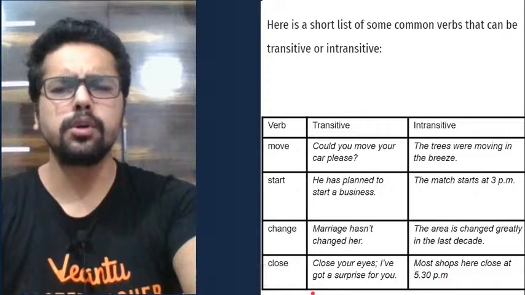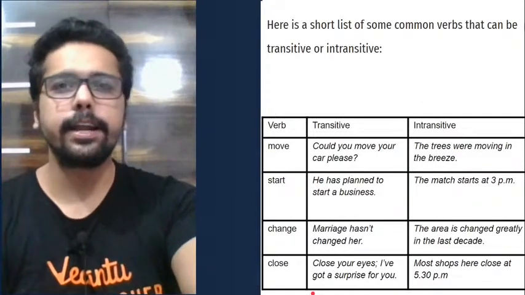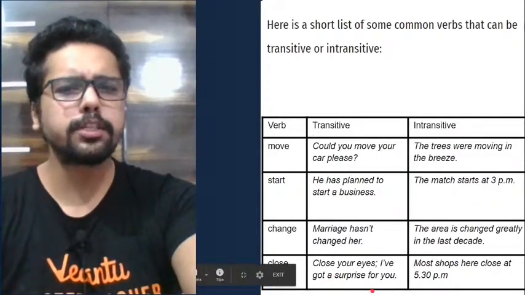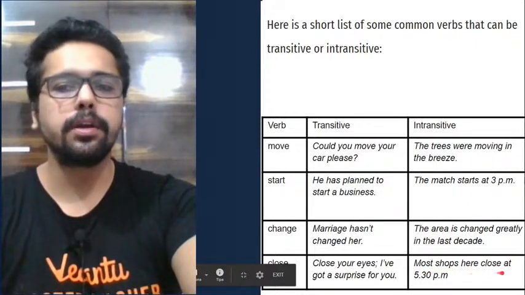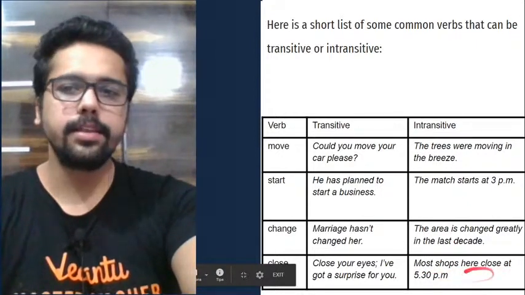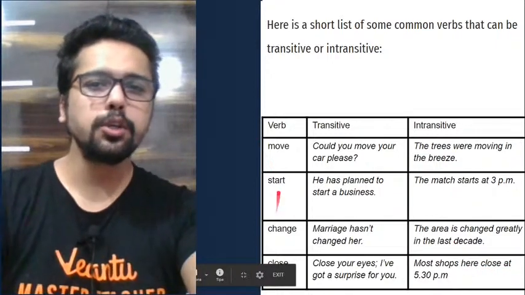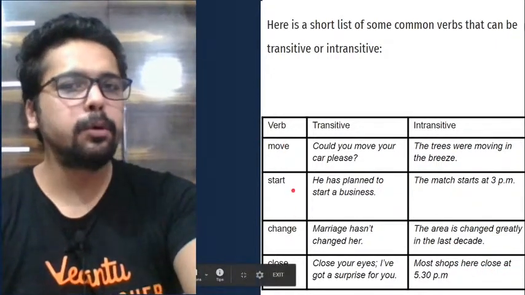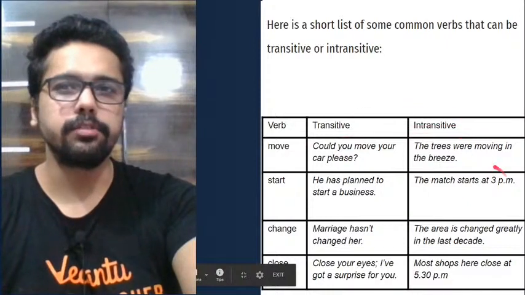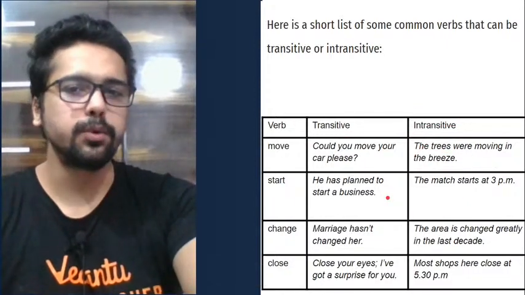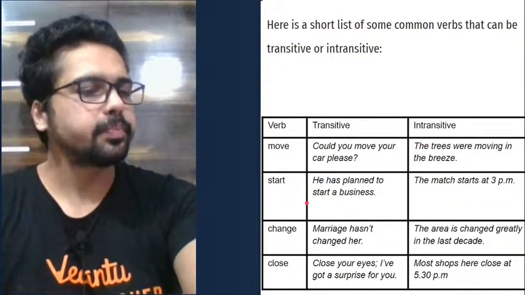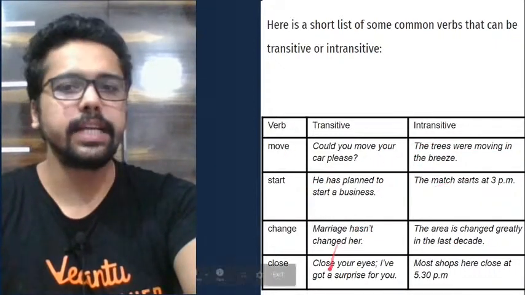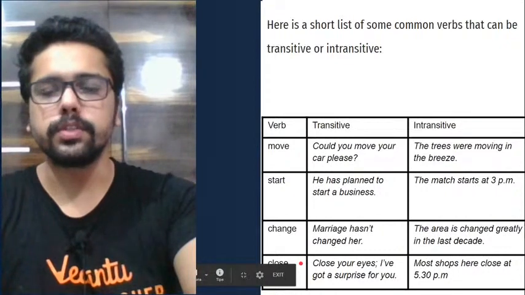Look at the last one. Close your eyes. So when you say close your eyes, of course, eyes is directly the object here. I have got a surprise for you. Or most shops here close at 5:30 p.m. Here there is no object. So the same verbs can be used transitively and intransitively both. It depends on how we use it. So here move is used transitively and intransitively. Start is used transitively and intransitively. Same with change and close.